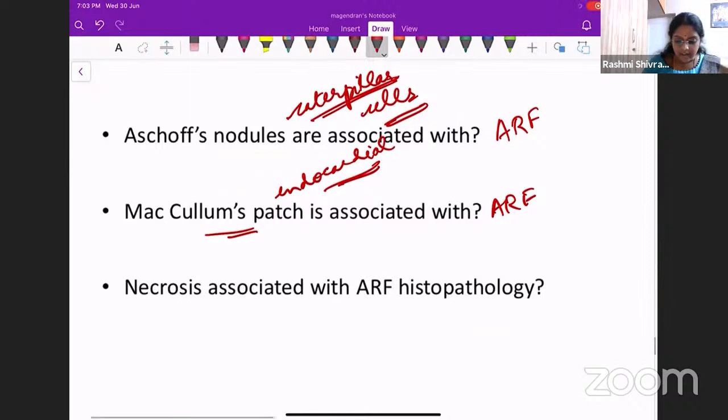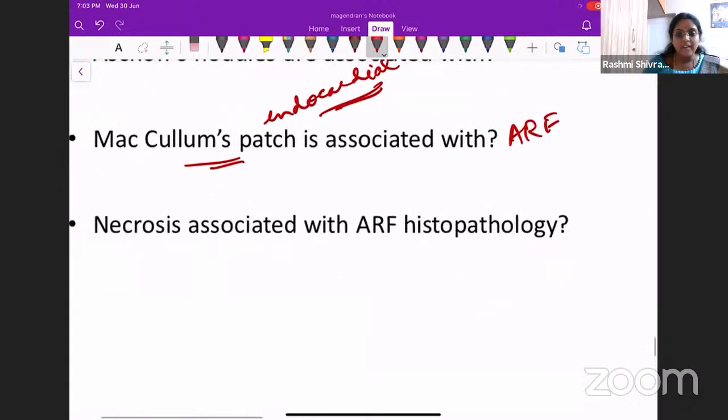Next, this is a very important and interesting question. Which is the necrosis associated with acute rheumatic fever histopathology? When you say tuberculosis, you immediately think of caseous necrosis. So in acute rheumatic fever, what kind of necrosis is seen?